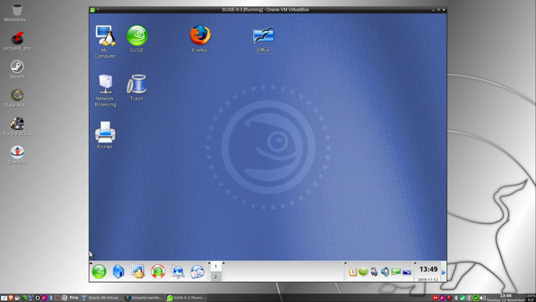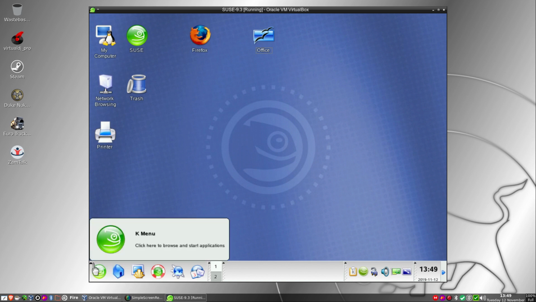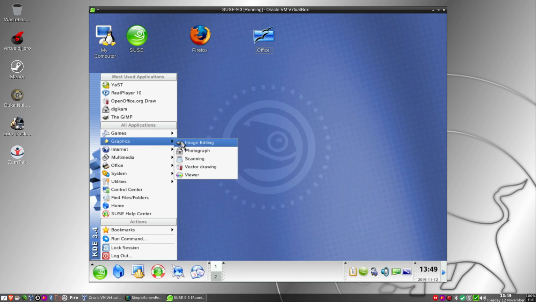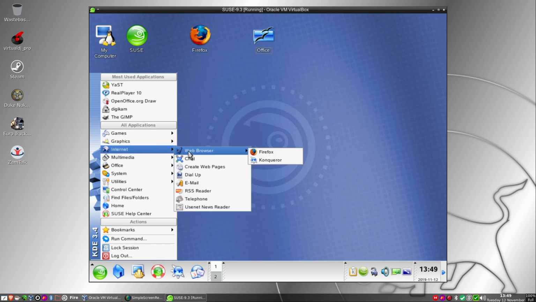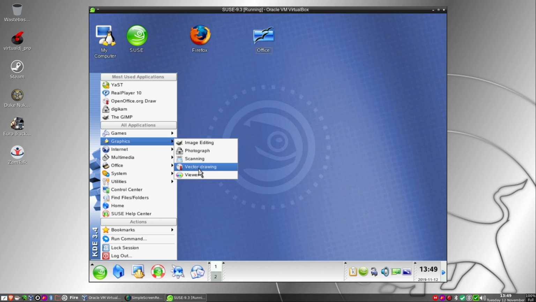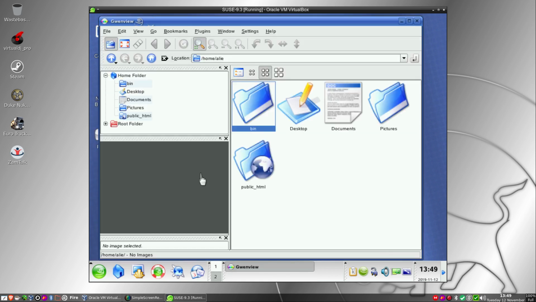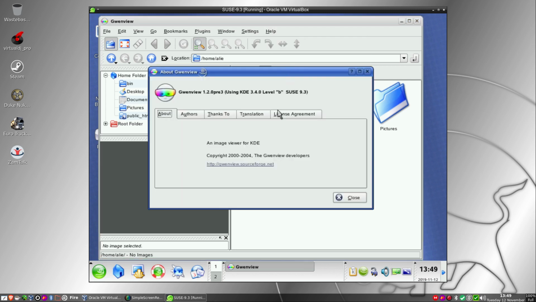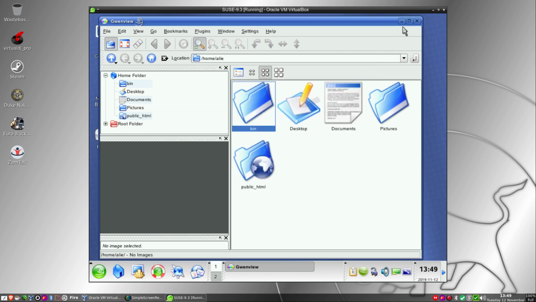Let's have more of a look around. For some reason I can't get my mouse down there. Can now. I'm having a bit of mouse glitches, but that's only to be expected on an old machine like this. Let me see. Web browser now, vector drawing, and we got a picture viewer. Gwenview, which is rather cool. Gwenview is 1.2.0. It will be in SUSE 9.3, so that was cool. So you got all this lovely stuff out of the box, although it was a 5 CD install. So that's rather cool.